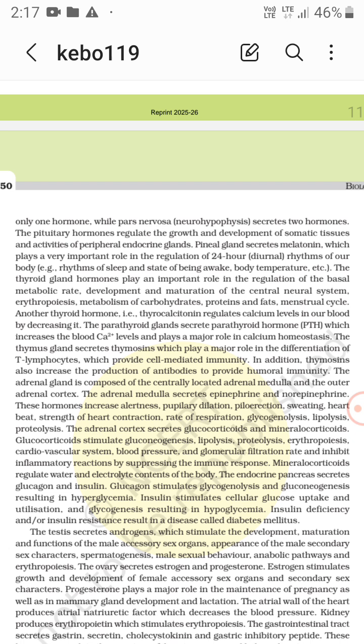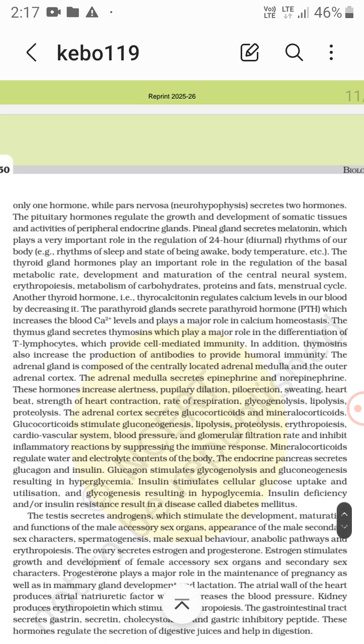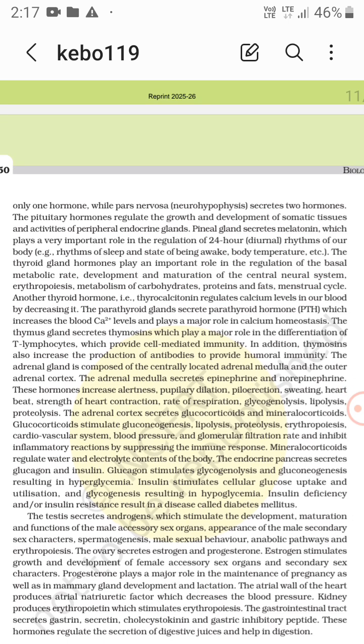The thyroid gland hormones play an important role in regulation of basal metabolic rate, BMR, then development and maturation of the CNS, that is the central nervous system. Also erythropoiesis, that is formation of RBC, then metabolism of carbohydrates, proteins, and fats, and the menstrual cycle.